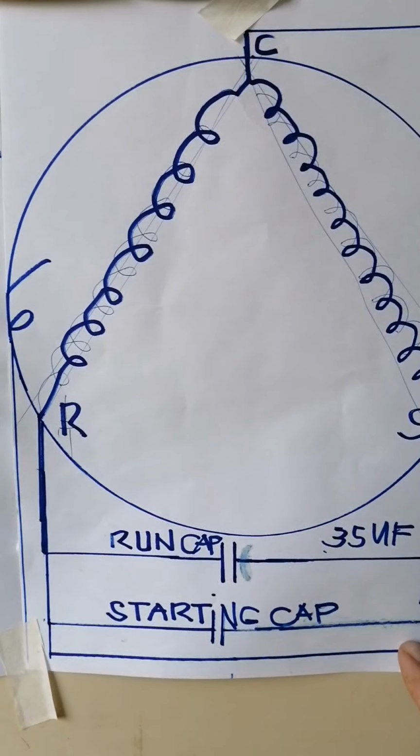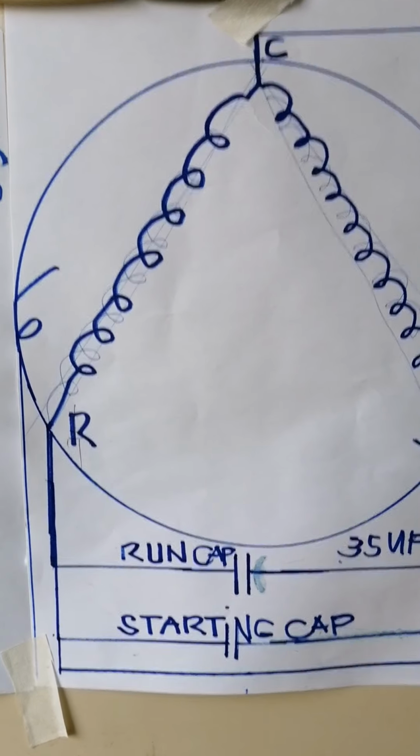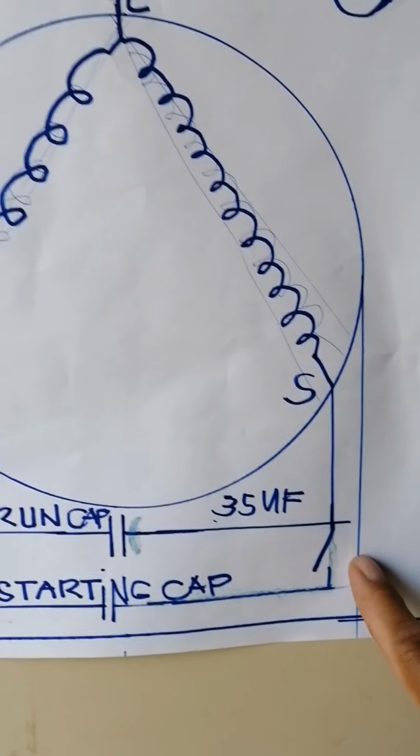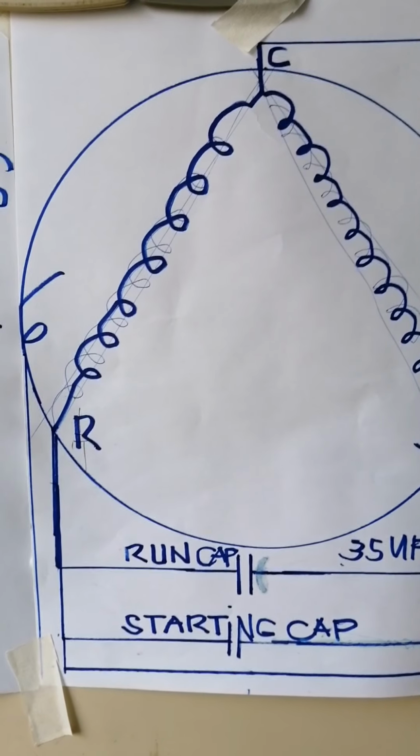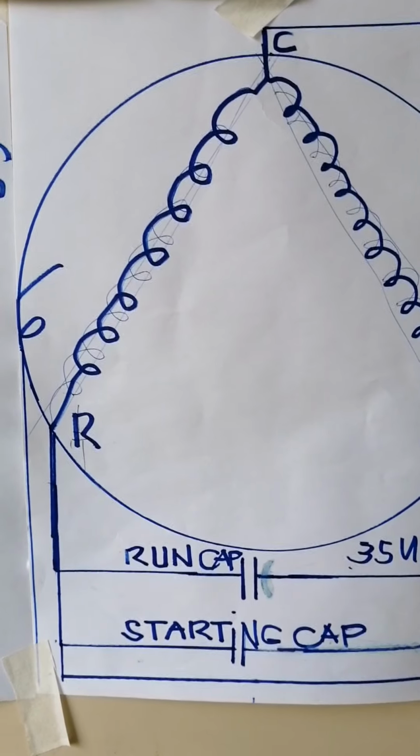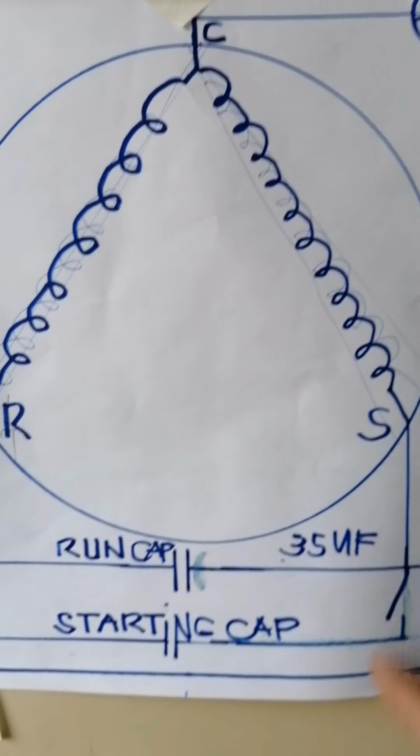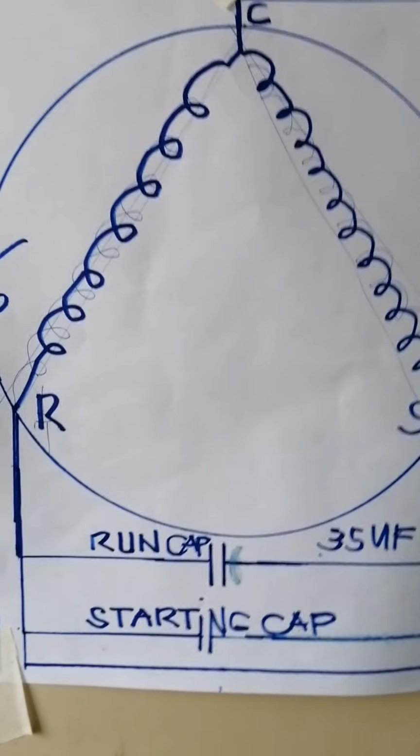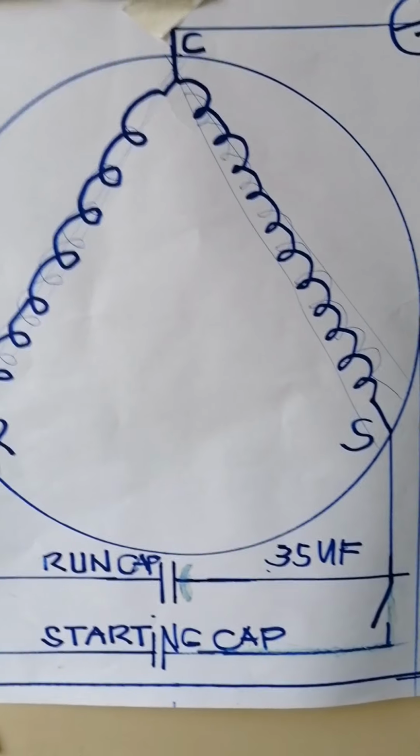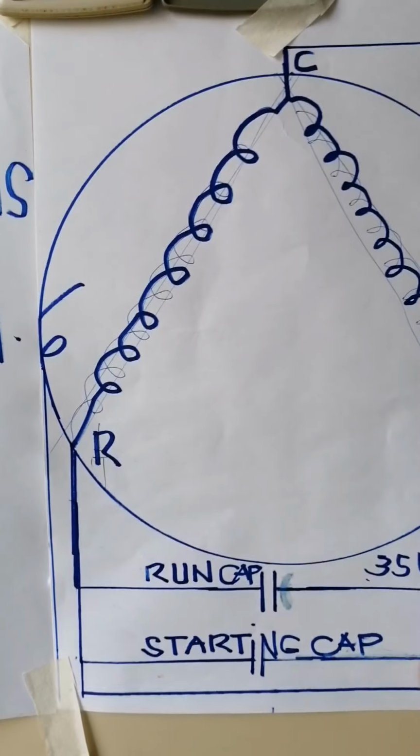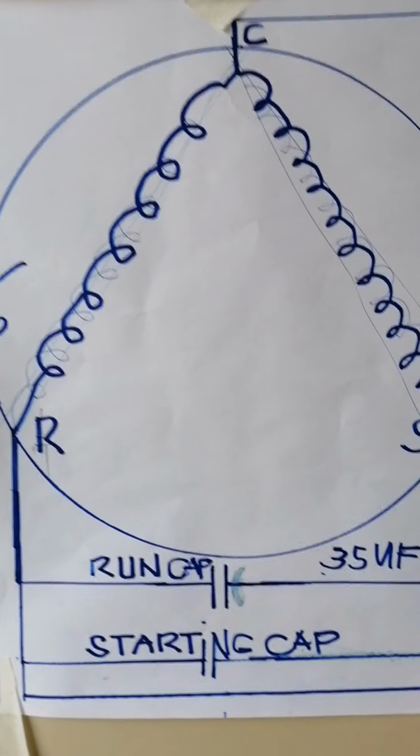Okay, sometimes there is a potential relay, but in most window units we cannot find a potential relay, while in split units we can find some designs with a potential relay across the starting capacitor.